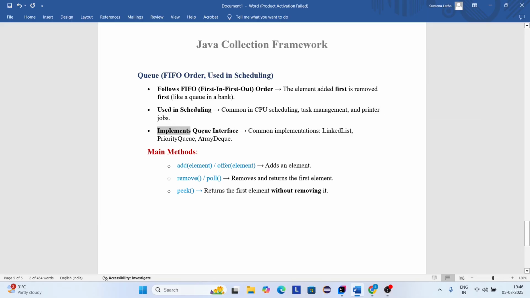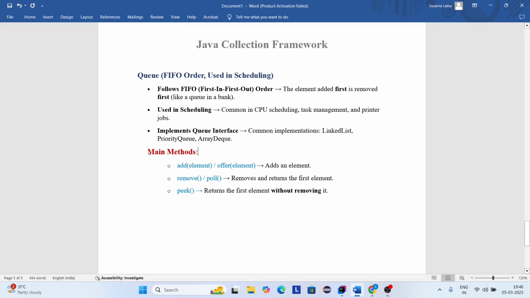Next, implementing the Queue interface. Common implementations are LinkedList, PriorityQueue, and ArrayDeque. LinkedList implements a queue with linked nodes. PriorityQueue orders the elements based on priority. And ArrayDeque is a faster and resizable queue using a dynamic array.